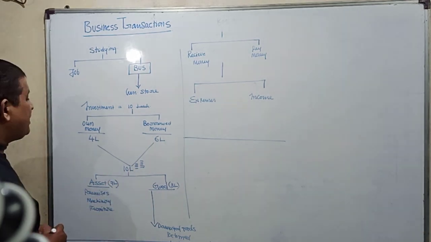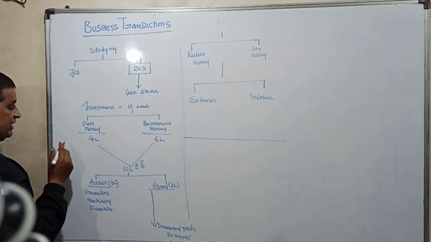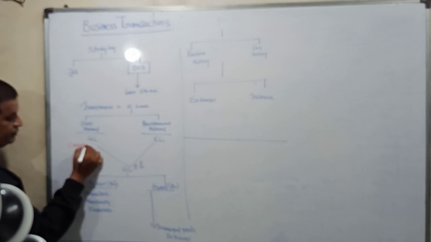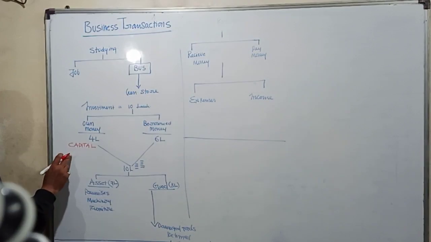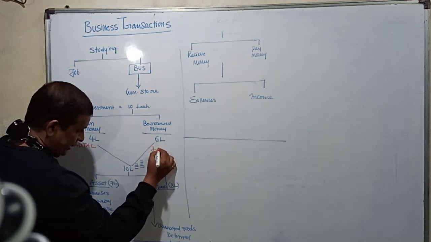Now let us identify what the business transactions are. The own money which I brought is technically called capital. The borrowed money is called loan taken.